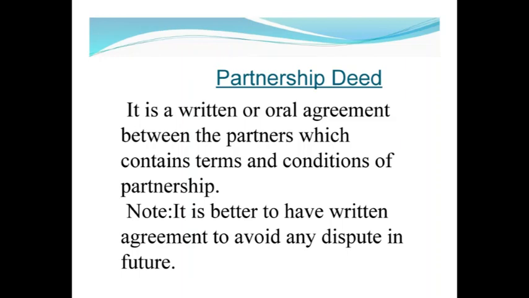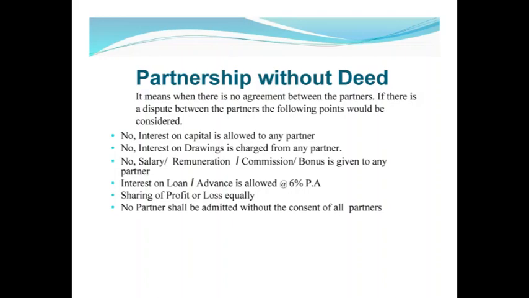It can be either oral or written, but it generally contains the details of all the aspects affecting the relationship between the partners, including the objective of business, contribution of capital by each partner, the ratio in which the profit or loss will be distributed, and entitlement of partners to interest on capital, interest on loan, etc.